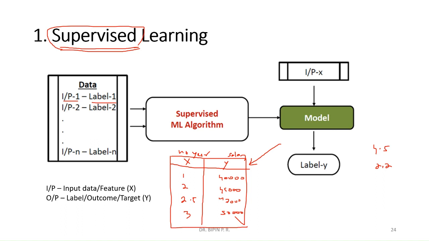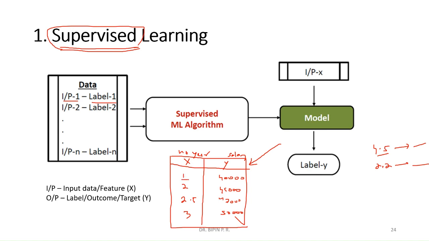Okay, you want to make an algorithm so that the algorithm predicts the salary of this person having a 4.5 year of experience or the salary of this person having a 2.2 year of experience. You want to make an algorithm. So what you have to do is train a machine learning algorithm. So in that you have to give both input.